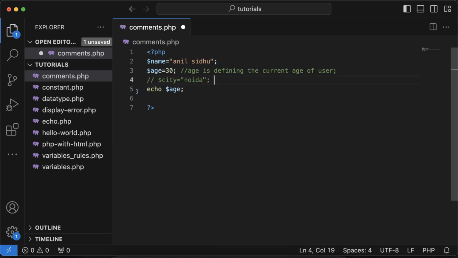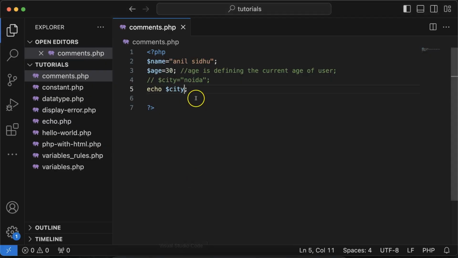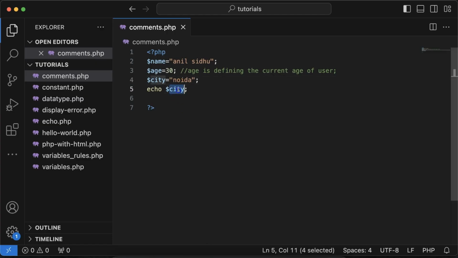Now, for example, let's say I've already commented the variable city. If I execute it now, you see that it won't work again, and that is because it is a comment. So what if I remove the comment now? You see that it is going to execute. Okay. So if a variable or a line of code is not useful, then you can just easily comment it out.